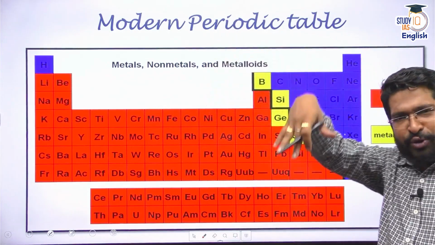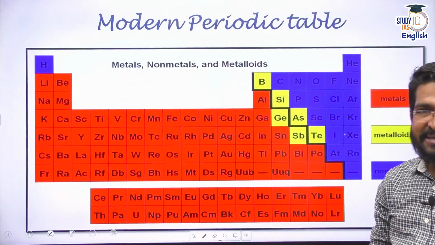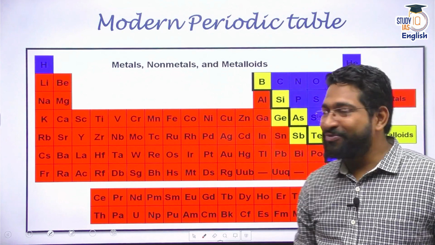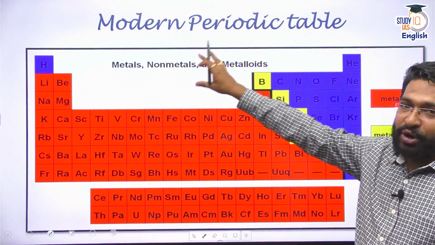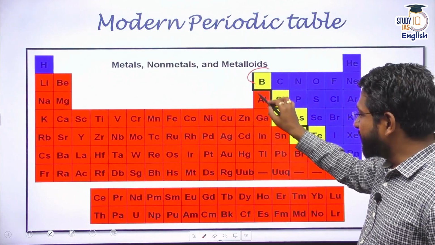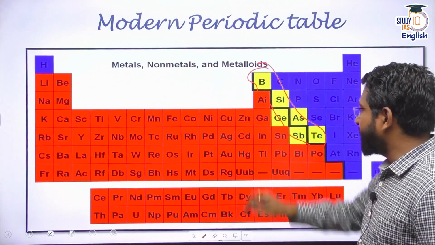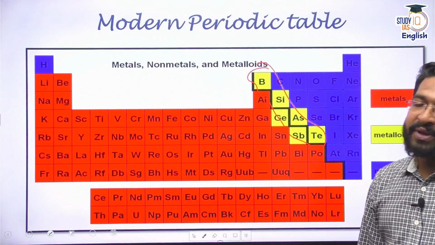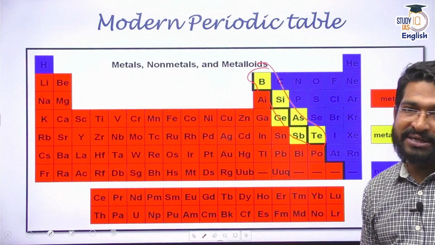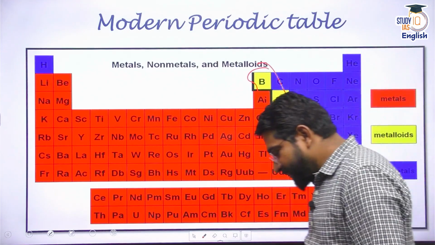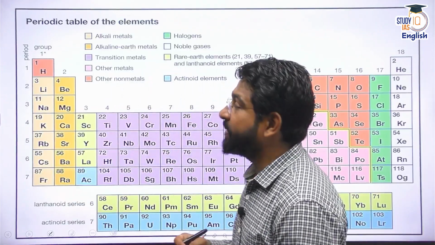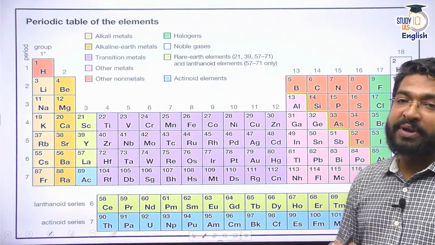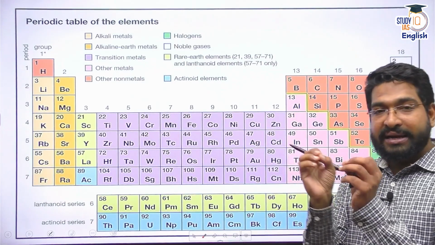We have seen this before also in our interaction when we discussed metals, non-metals, and metalloids. I have told you that these red ones indicate metals, the blue ones are non-metals, and somewhere in the middle, boron, silicon, germanium, arsenic, tellurium, these are metalloids. All right. Now let's look at this periodic table, and you need to understand that this is based on the classification of atomic number. Atomic number is the identifier.